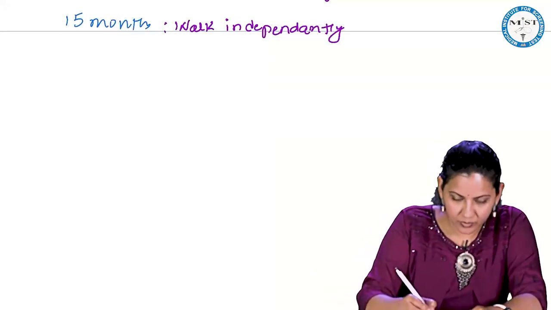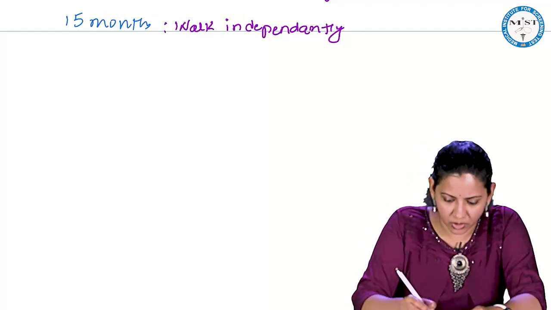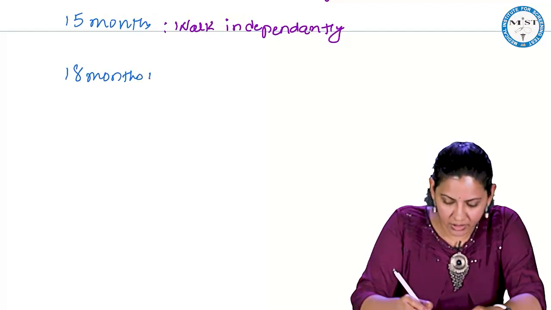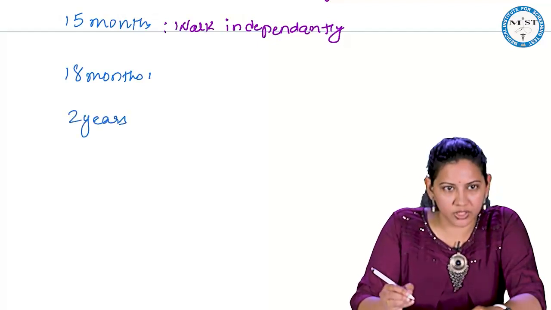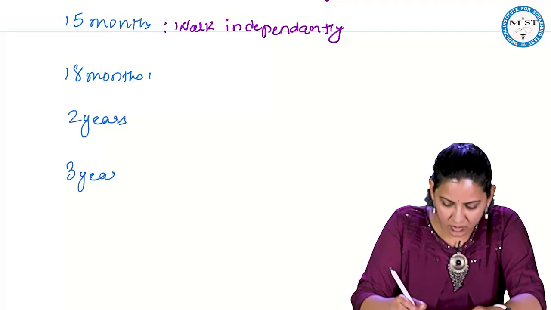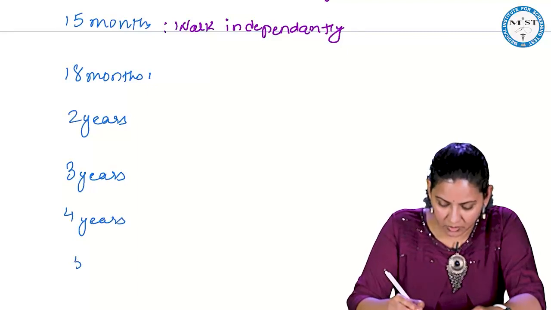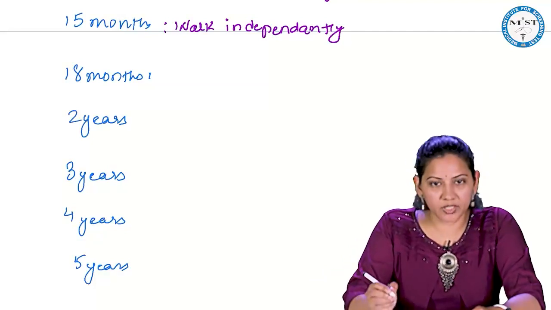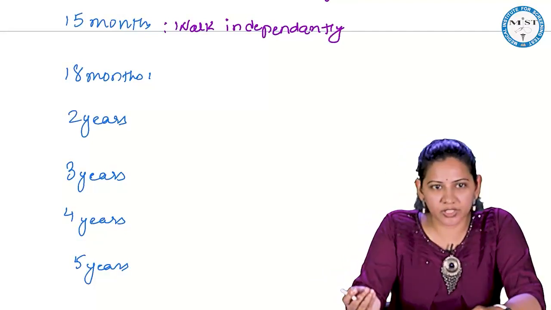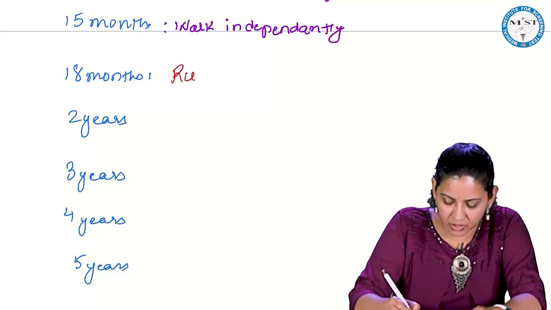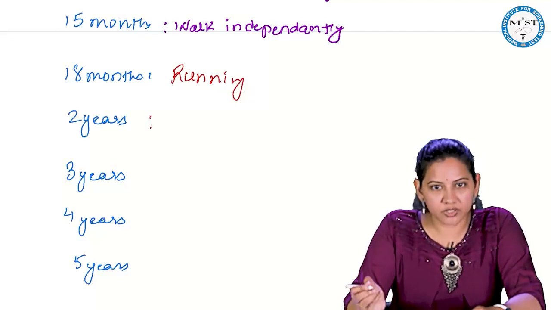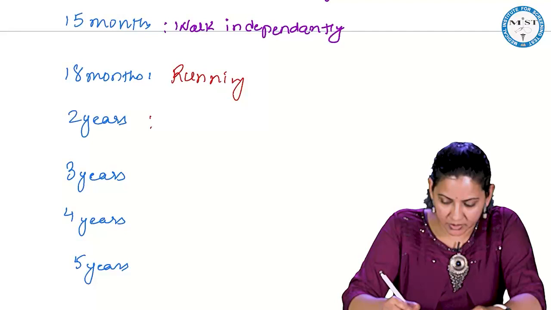I told you to make a multiple of 3. So after 15 months it is 18 months, then 2 years, 3 years, 4 years and 5 years. So by now the child is able to walk. What will it do next? Yes, runs. So the child will start running. And what will it do by 2 years? It will climb the stairs.